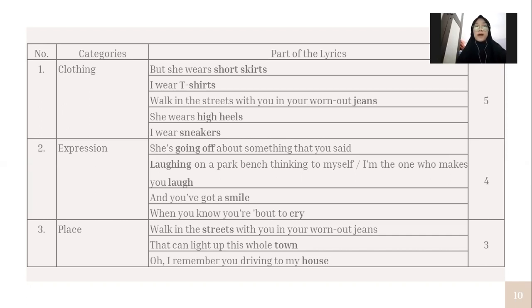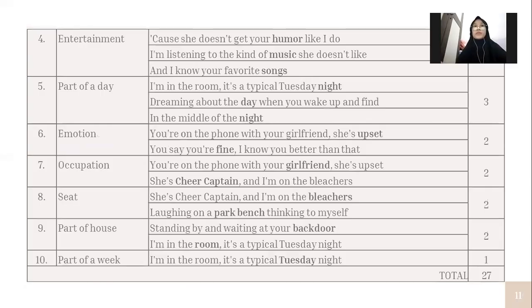So the words are streets, town, and house. All of them are places that we can visit, that we can see. For example, streets are where cars are driving, and so on and so forth. Town is like a city, and house is definitely where someone stays. Next, the next one is entertainment, hyponymy of entertainment.